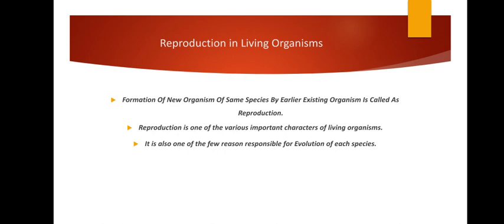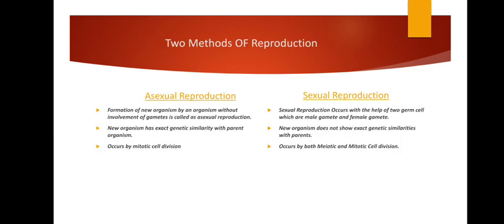This mainly we will learn when we look into sexual reproduction and how cell cycles play a very important role in the evolution process during reproduction, right? Now, there are two basic types of reproduction, two methods by which an organism can reproduce. Asexual reproduction.